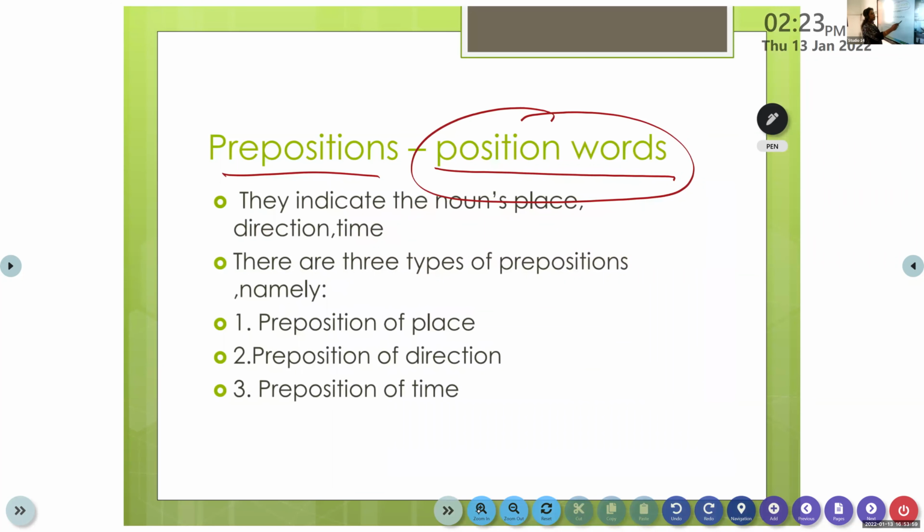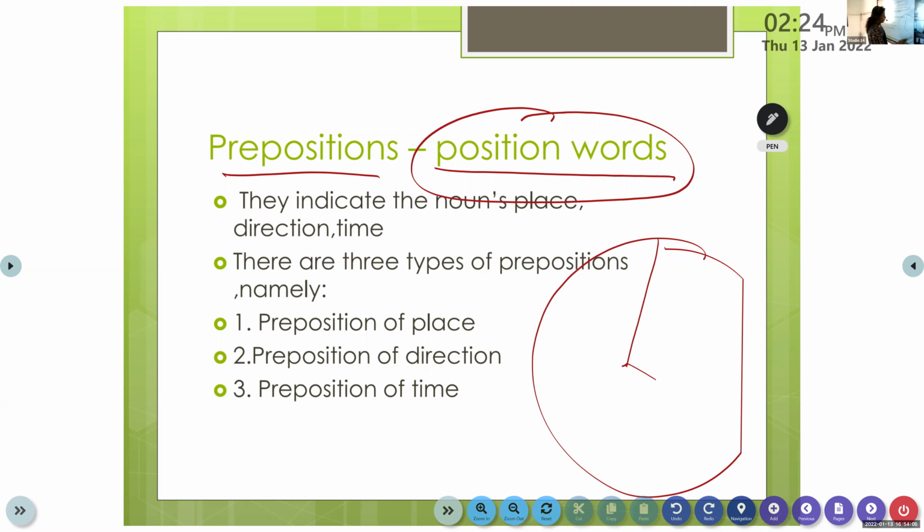As the topic of prepositions is very vast, we can divide the preposition into three. There are many words there, whereas in conjunction we learned only about two words, that is, "and" and "but". Here in prepositions we are going to learn about many words and we need to know their meaning well. So the topic is very vast, so we can divide the preposition into three types.